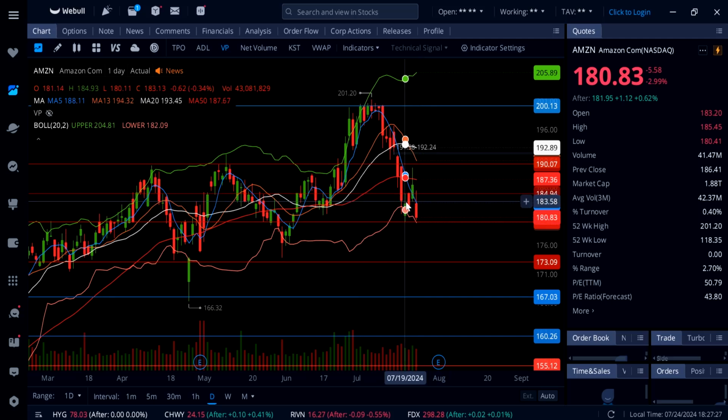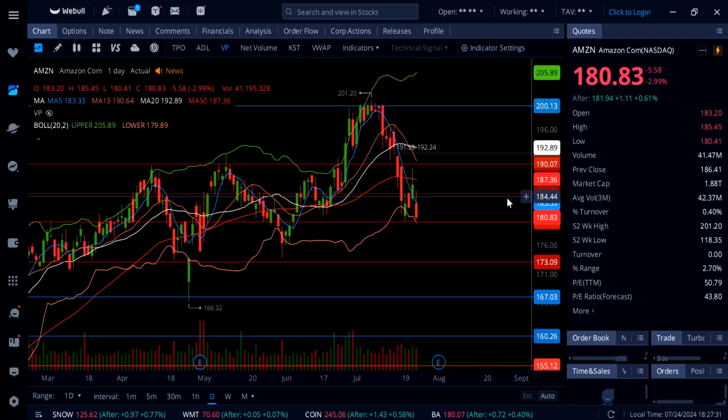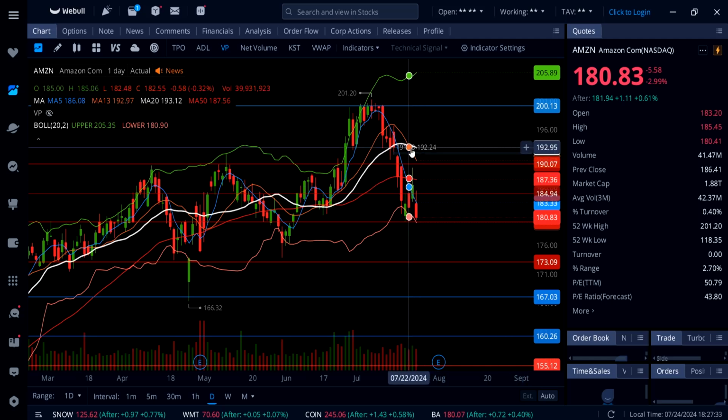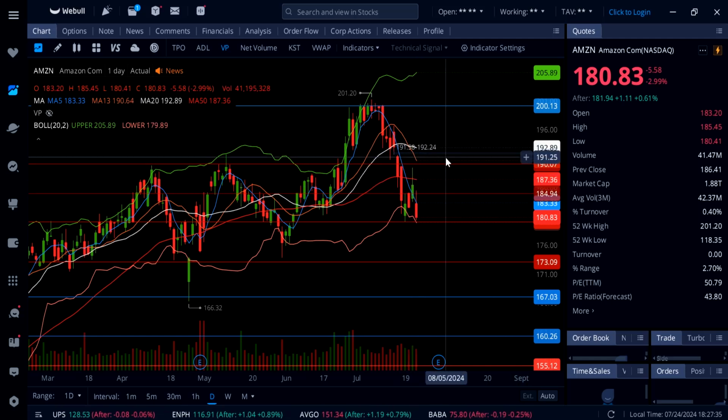Then watch out for a move up to 50 SMA, 187.36, and then we can talk about maybe 190 and up to this gap, 192.24.